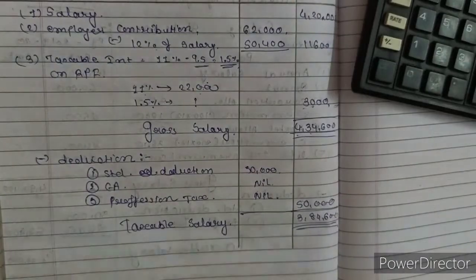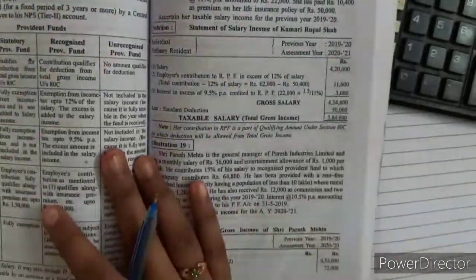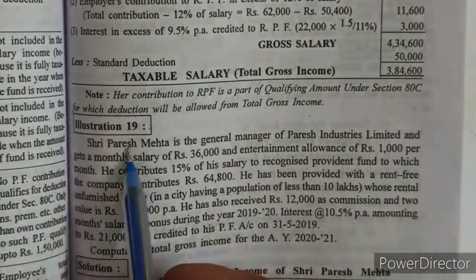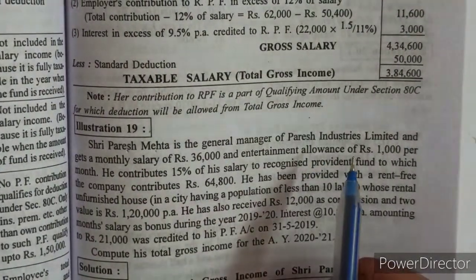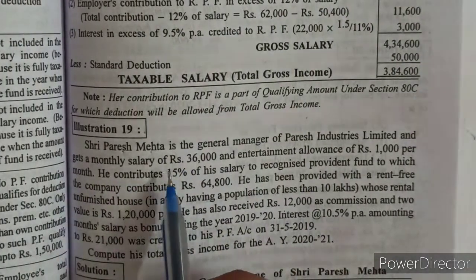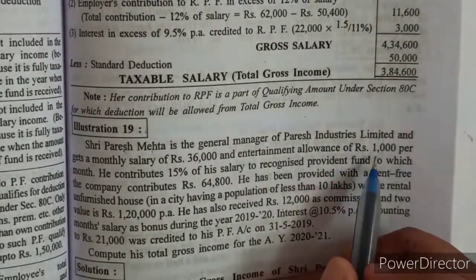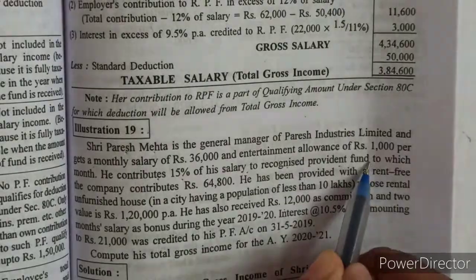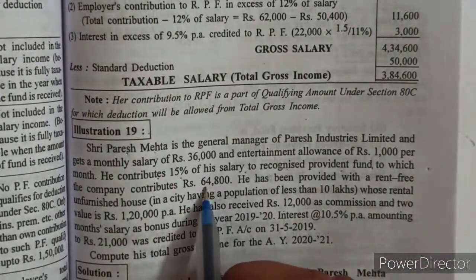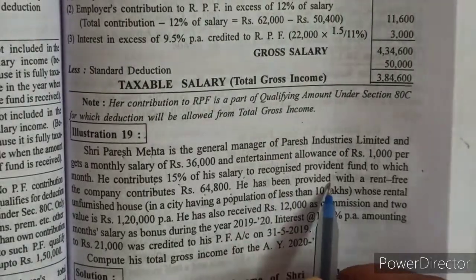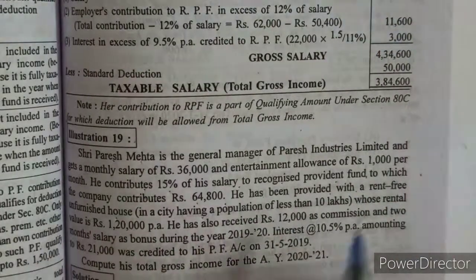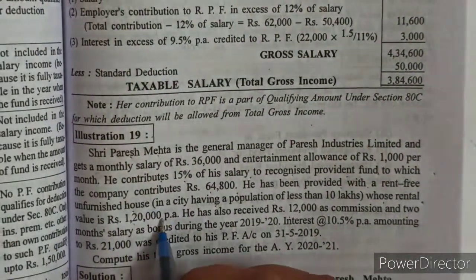Now let's move further. We are going to solve illustration number 19. Shri Paresh Mehta is general manager of Paresh Industry Limited and gets a monthly salary of 36,000. Entertainment allowance is 1000 per month. He contributes 15% of salary to the recognized provident fund, to which the company contributes 64,800. He has been provided with a rent-free unfurnished house in a city with population less than 10 lakh, whose rental value is 1,20,000 per annum.